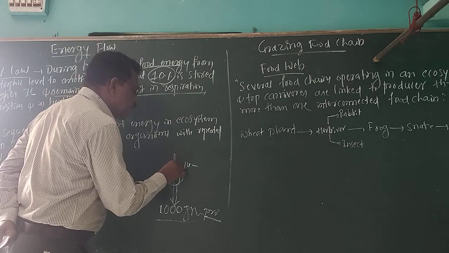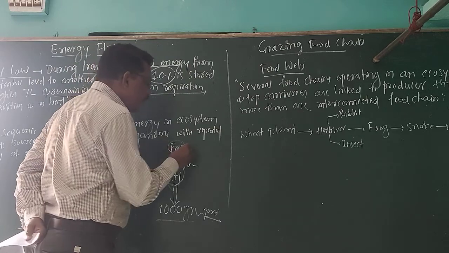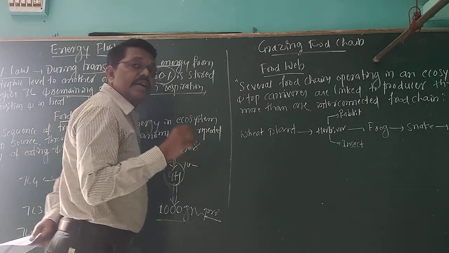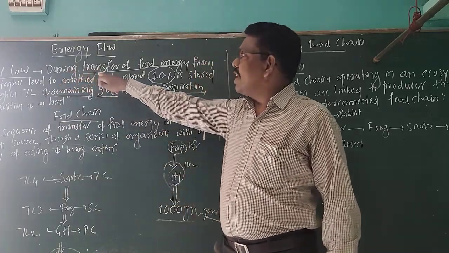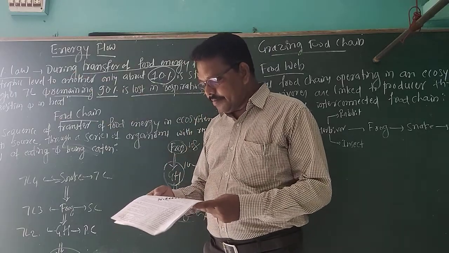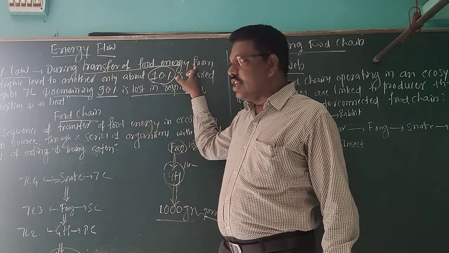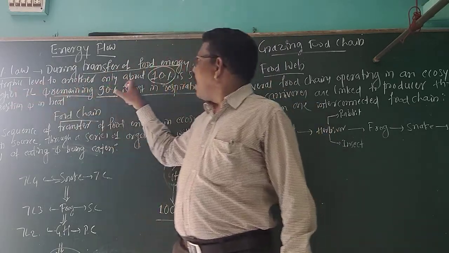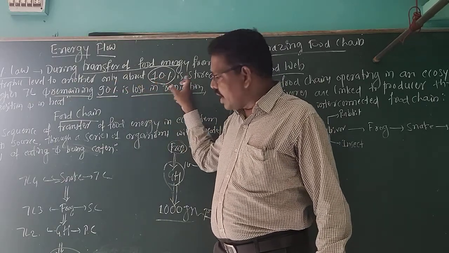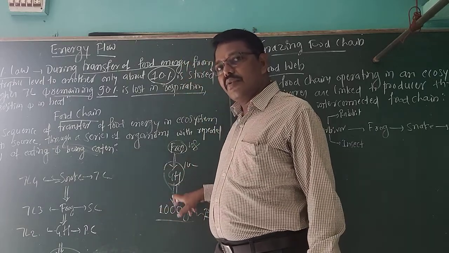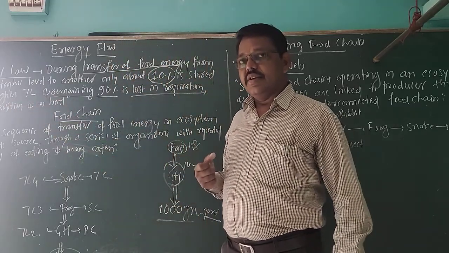Then these grasshoppers are eaten by the frog. How many grams will be stored in the frog? Only 10 grams. That is 10%. Have you got it? That is Lindeman's 10% law. During the transfer of food energy from one trophic level to another, only about 10% is stored at the higher trophic level. Here I will give an example. Then at the higher trophic level, sir, 90% what happens, sir?